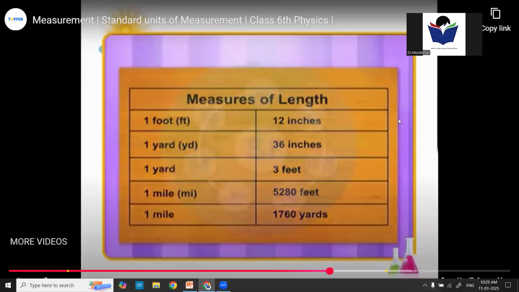Note down these commonly used measurements of length. You can see here 1 foot means 12 inches. 1 yard means 36 inches. Again, 1 yard also means 3 feet. So much information is there, right?